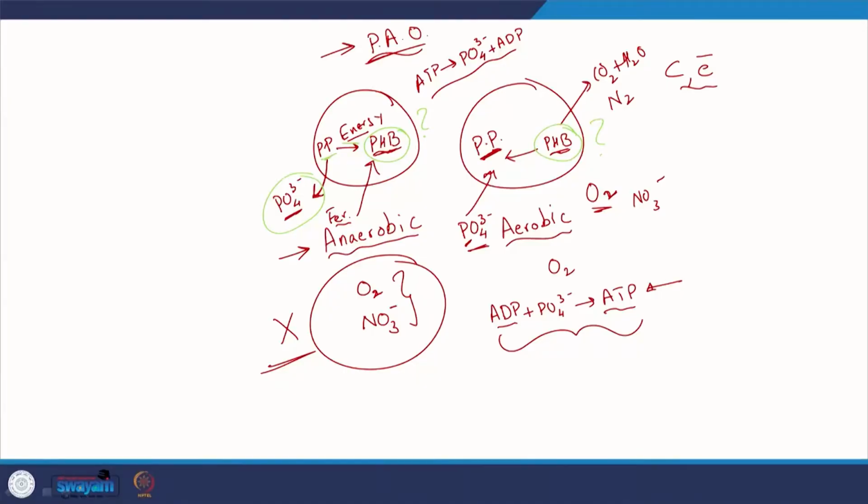So again, why is it that they are trying to do that? Because they want to dominate the microbial community, and these are the conditions we want to recreate, because as you see here, though phosphorus is being given out, here it is being taken up. And then we see that if we look at the net phosphorus uptake, it is relatively higher. So all these microbes will take up the phosphorus and will remove it with the sludge. So that is the aspect, keeping them under stress, alternating anaerobic and aerobic conditions. And then what will they do? These microbes will start thriving, and we just saw the reason.